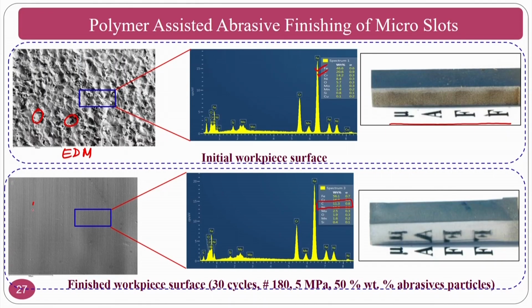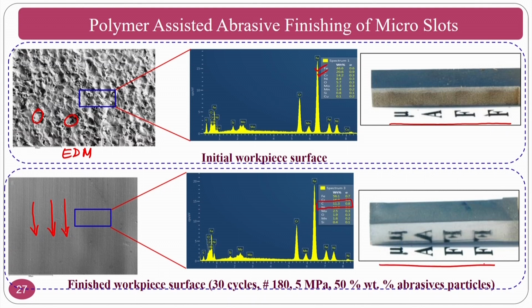That is why these craters are formed, and these craters are dominated by the recast layer, and the recast layer is one type of carbide which is brittle, and fracture will also take place. Whenever you do the polishing action or the finishing action using the polymer assisted abrasive medium, what will happen? You are going to get a very good surface.